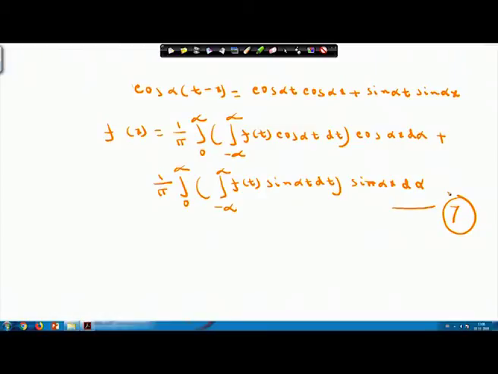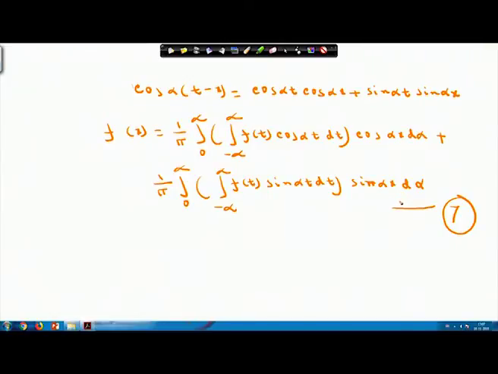So, please note equation 7: f(x) = (1/π) ∫ 0 to ∞ ∫ −∞ to ∞ f(t) cos(αt) dt cos(αx) dα, plus (1/π) ∫ 0 to ∞ ∫ −∞ to ∞ f(t) sin(αt) dt sin(αx) dα.